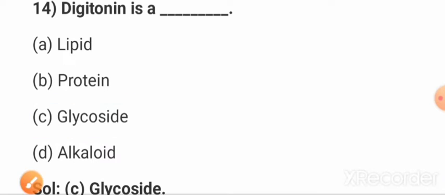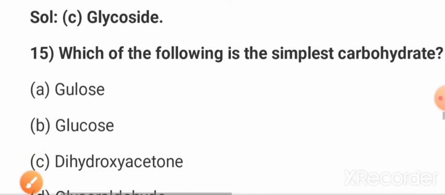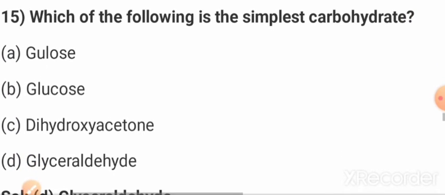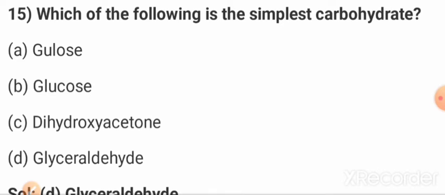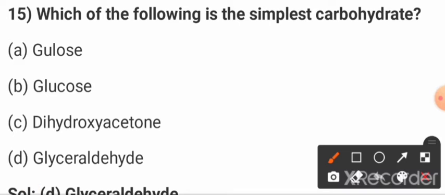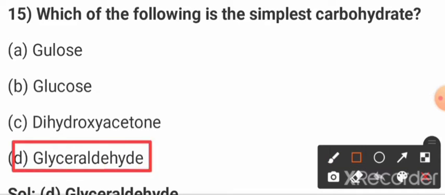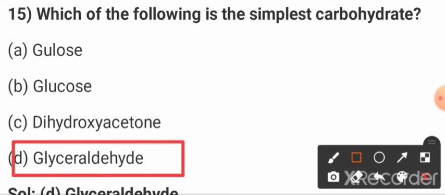Now next question, friends: which of the following is the simplest carbohydrate? Option D, glyceraldehyde, is the correct answer. Glyceraldehyde is the simplest carbohydrate.